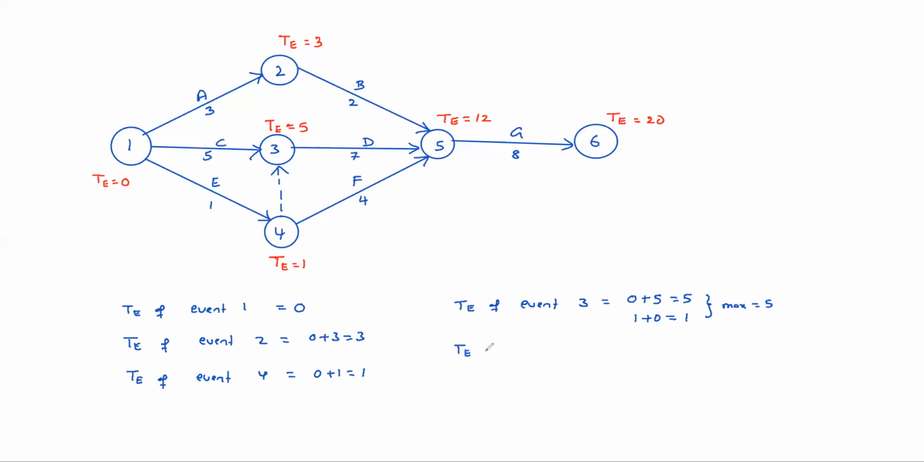Similarly, T of event 5 equals 3 plus 2, 5; 5 plus 7, 12; 1 plus 4, 5. So max equals 12. 12 should be taken as the maximum for the earliest event occurring time of event 5. Similarly, T of event 6 equals 12 plus 8. Only one is there, so obviously 20. Clear?